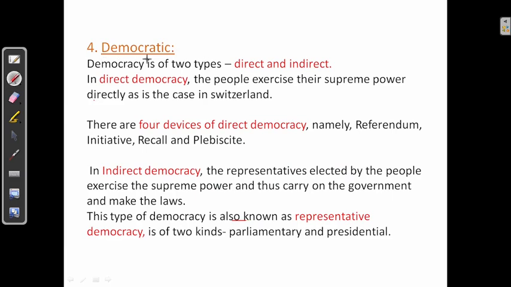We all know demo means people, cratic means rule. So democracy means people's rule. Democracy is of two types, direct and indirect.